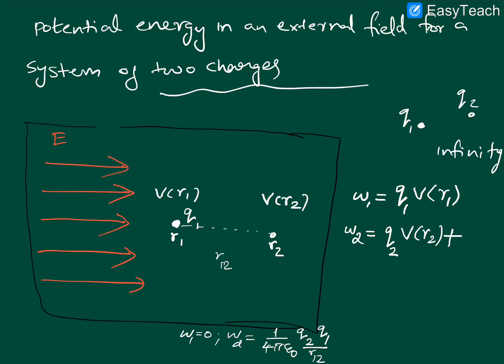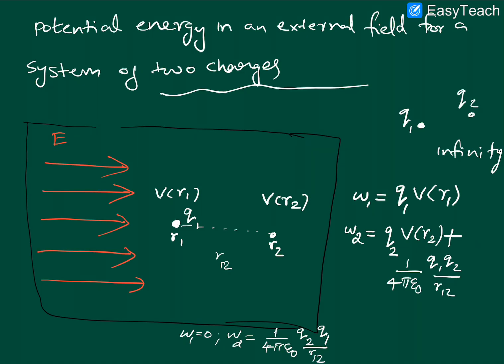Along with that there is an extra term, that is Q2 into V of R2. From where is this extra term coming? Because there is an external field, and in the previous case this term was 0, W1, but here there is a term because there is an extra external field. So due to the external field there is one extra term. That is the only difference in this case, isn't it? So let us write the second term, 1 by 4 pi epsilon 0 Q1 Q2 by R12.